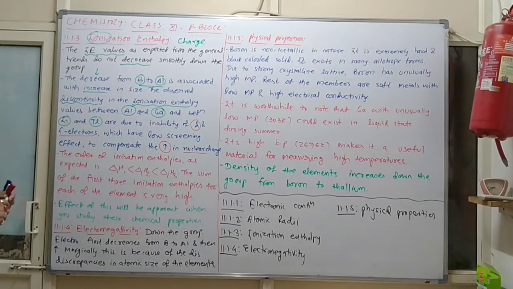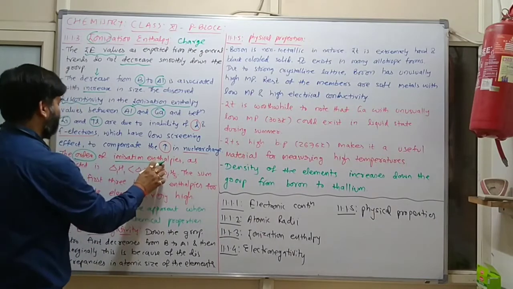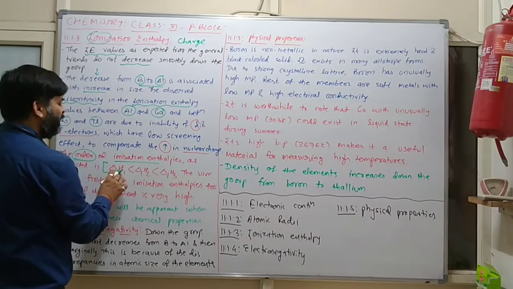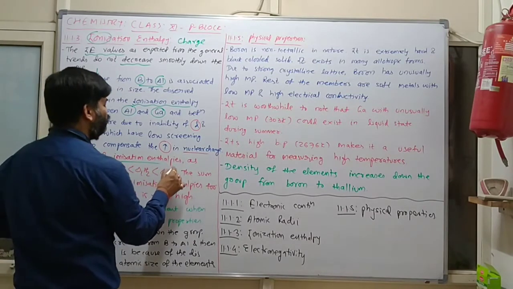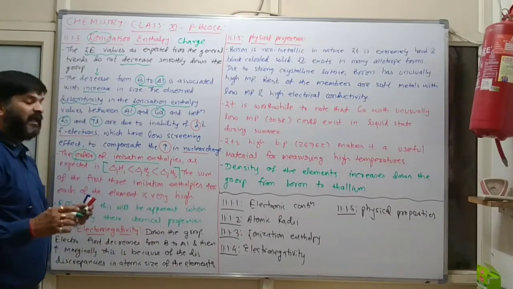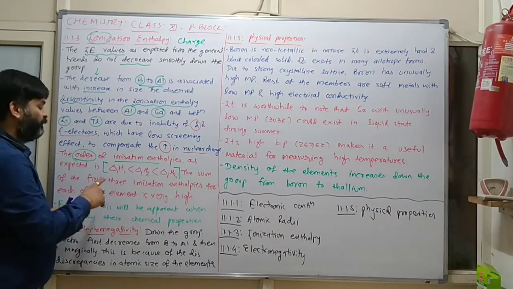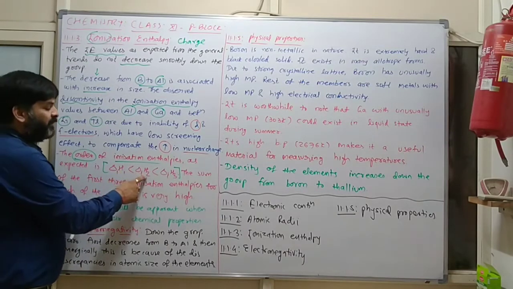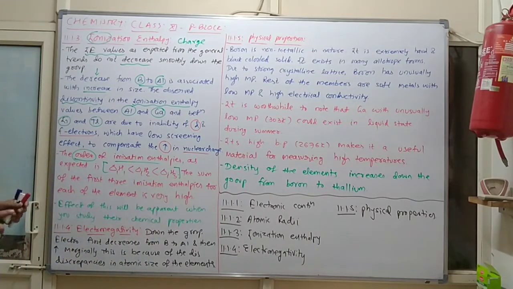Clear? Now the order of ionization enthalpy, as expected, is ΔiH1 less than ΔiH2 less than ΔiH3. So what is delta? Delta means change, i means ionization: first ionization enthalpy, second ionization enthalpy, third ionization enthalpy.